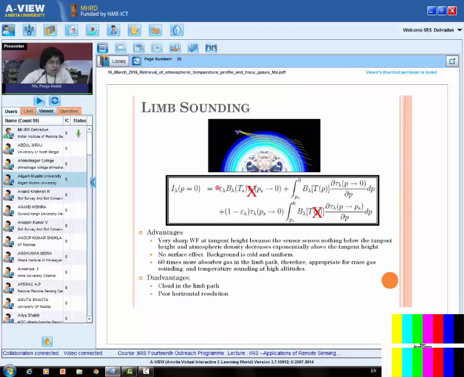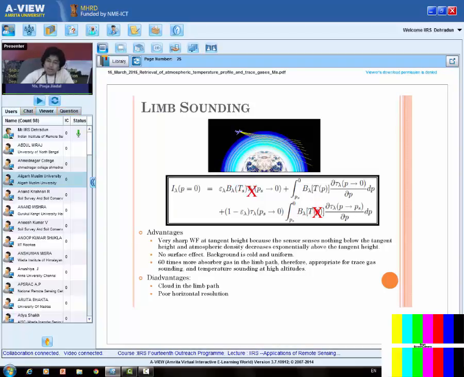So when we see what will be the radiative transfer equation for this kind of sounding, that is in case of limb sounding, what should the radiative transfer equation be? I have written the same equation, but I have cut two terms. Why? See over here, the first term will not be there. Because here we have the emission from the surface of the earth, but we are not seeing the surface of the earth, so this term will be 0 for us.